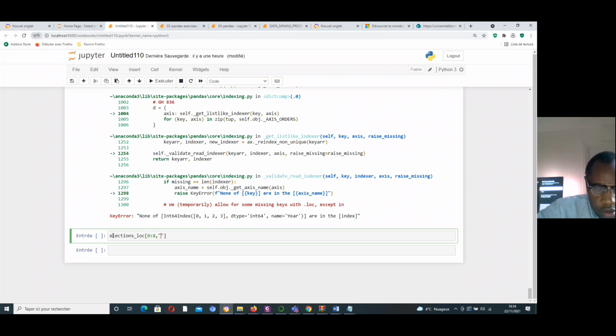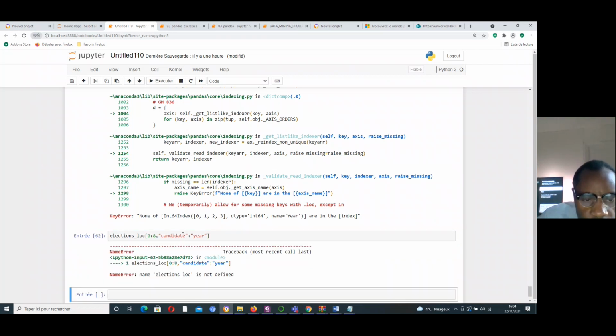And candidate, from candidate to here, for example. It looks complicated, but it's easy to understand. Let's execute it. What is the error?